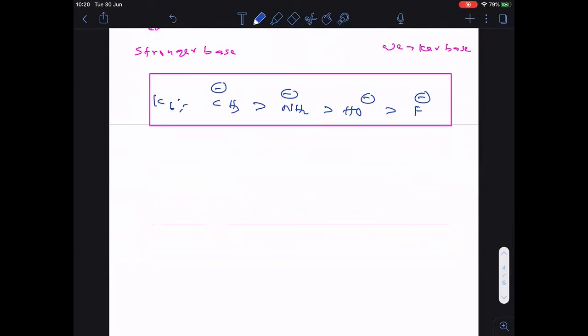Now let me take one more example: CH3CH2 minus, then CH2 double bonded CH minus, then CH triple bonded C minus. You try this question, which is the stronger base and which is the weaker base. Try this question, everyone.